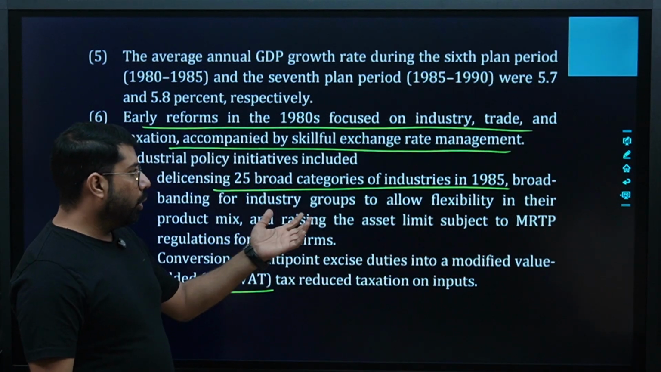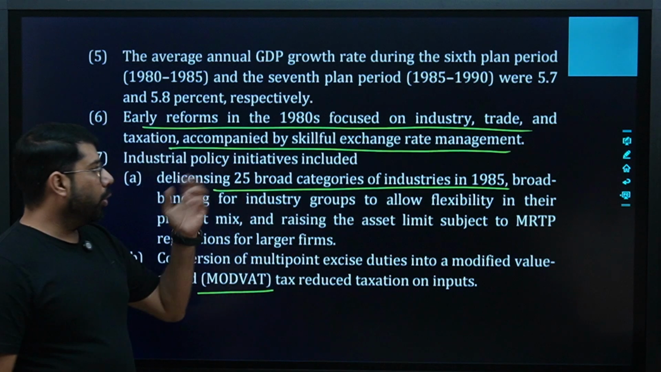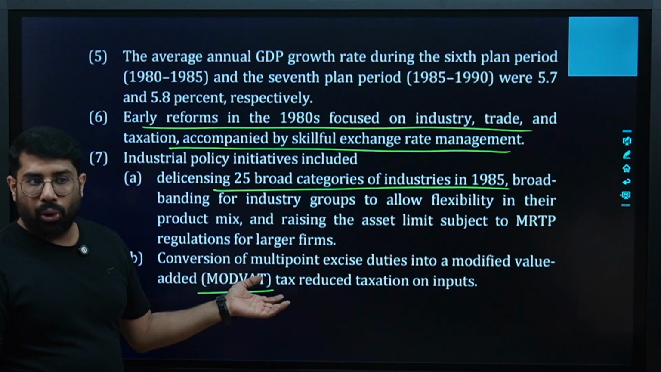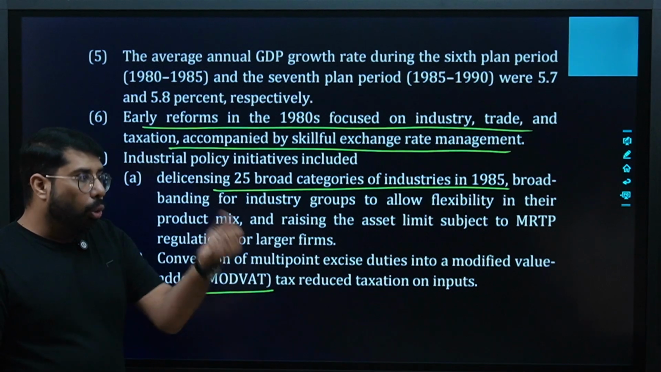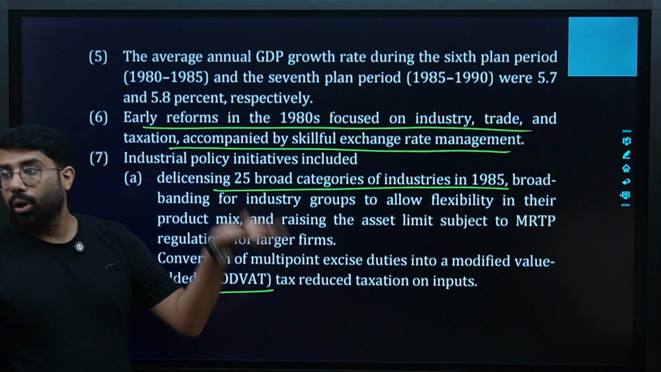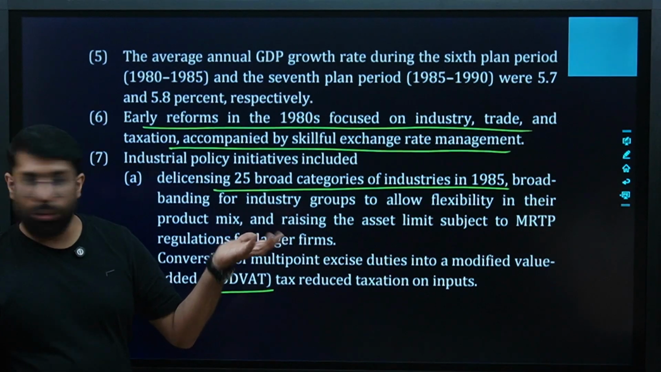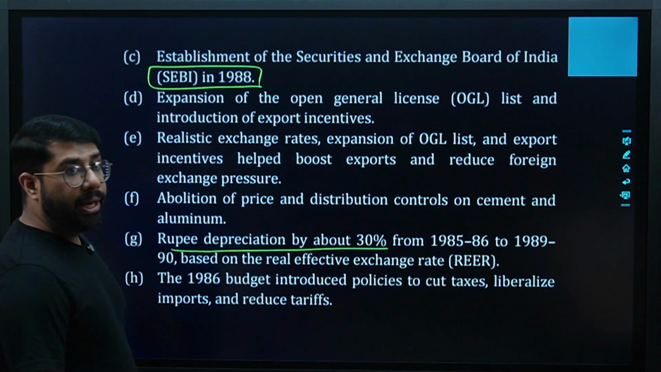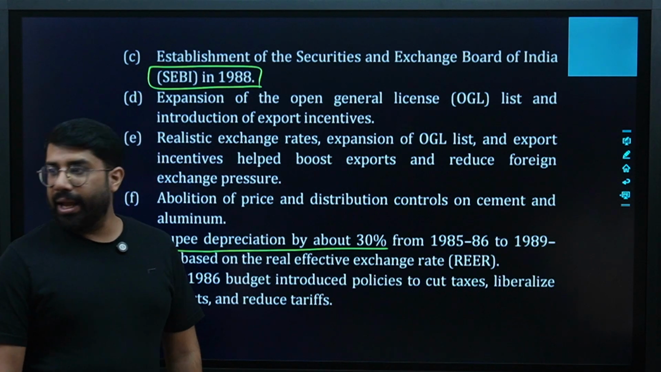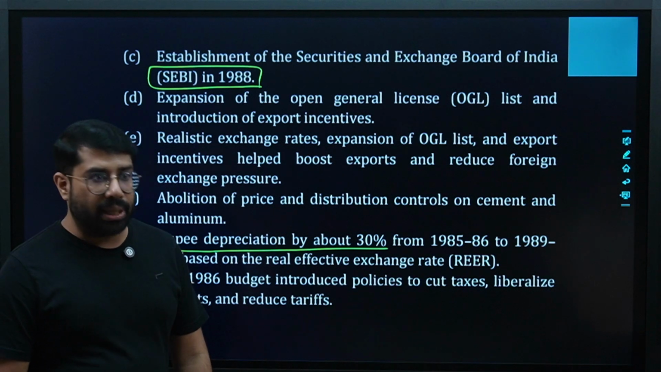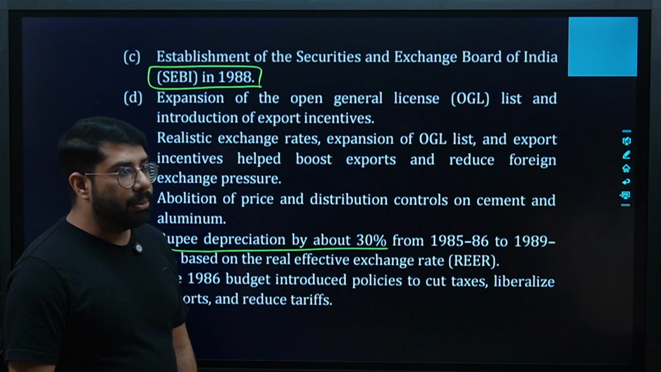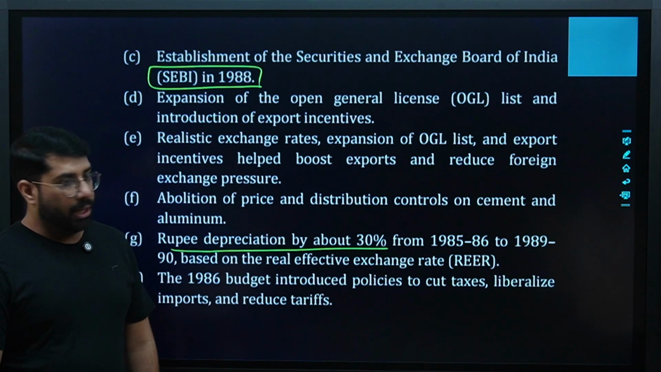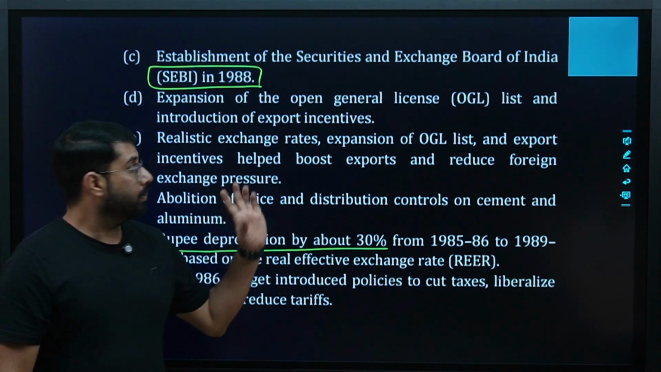We were not only working on law, we were not only working on delicensing, we were working on reducing the taxes also, so that industries could have more monetary power in their hand and they could grow. Yes or no? Yes. Next it says establishment of SEBI in 88 was again a very good step, a very major step in India's economy. In 88 SEBI was established, and after 4 years of establishment, in 1992, it started working full-fledged.